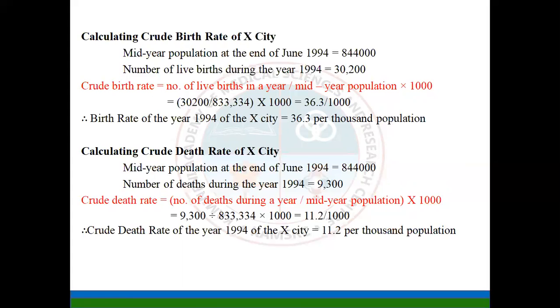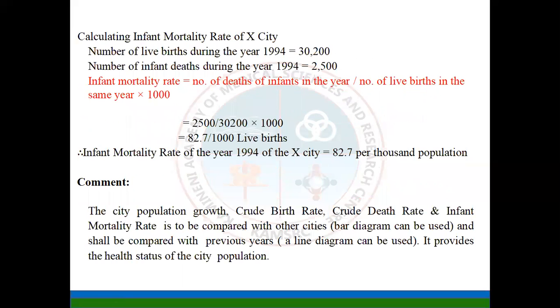Now coming to the calculation of the crude death rate. We have the mid-year population and the total number of deaths during 1994. The formula is the number of deaths during that particular year upon the mid-year population. That gives 9,300 upon 8,33,334. So the crude death rate for the year 1994 will be 11.2 per thousand population.